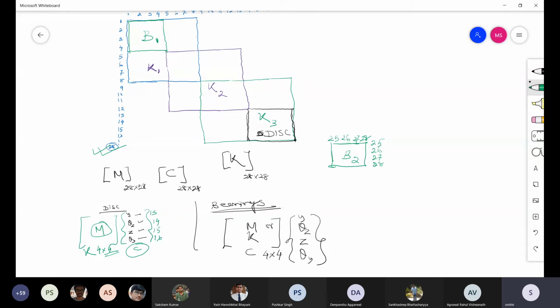So any doubt so far? Sir, if we take 7 elements for the rotor, then the disk will be at the 4th and 5th node, sir. Then how will we take it?